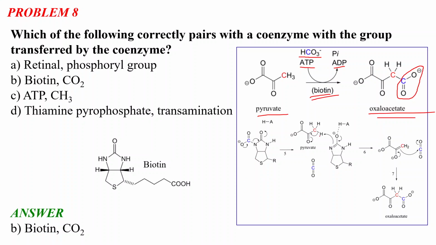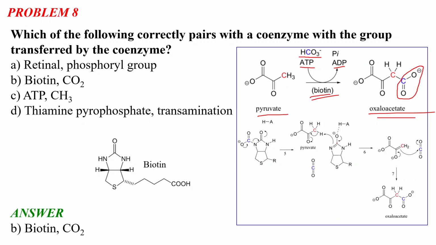In the next step, you can see the catalytic cycle. There is a pyruvate molecule, and what happens at first? The biotin takes up the carboxylate, CO2 minus group, from the ATP and bicarbonate, and then this carbon dioxide group is transferred to the pyruvate. There is a detailed mechanism, and I hope when you see the mechanism you will understand how it is happening. First, there is a resonance here, and from the elimination of this carbon dioxide, there is a negative charge on oxygen.